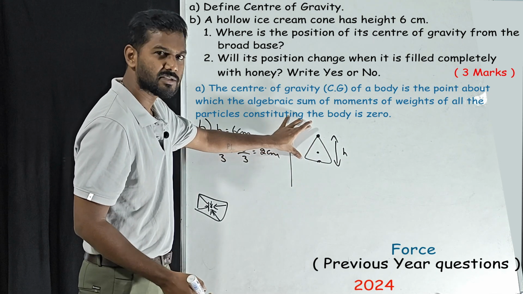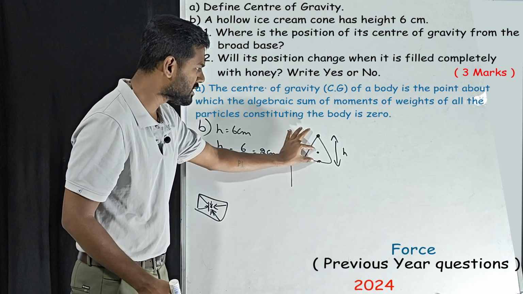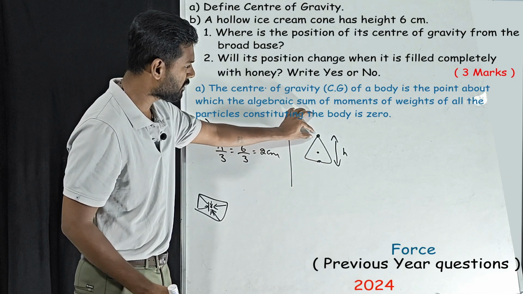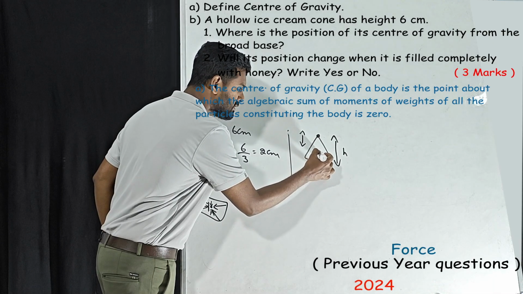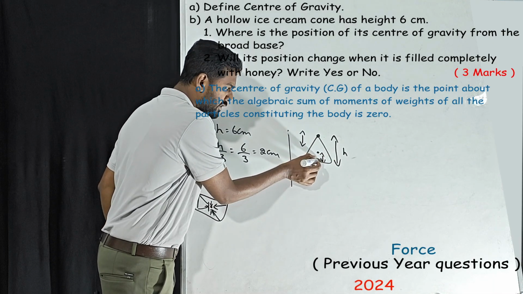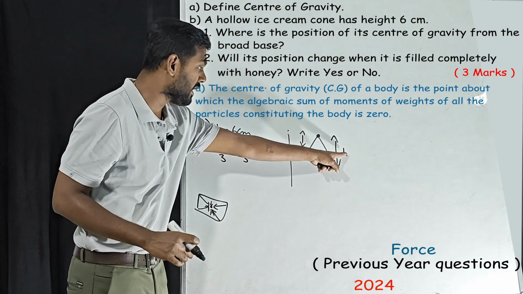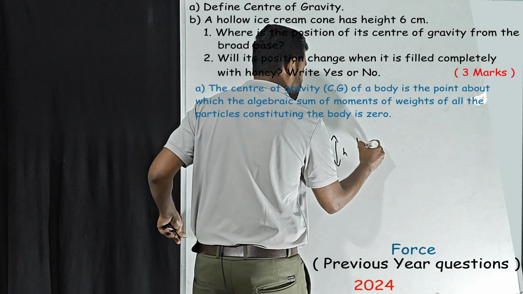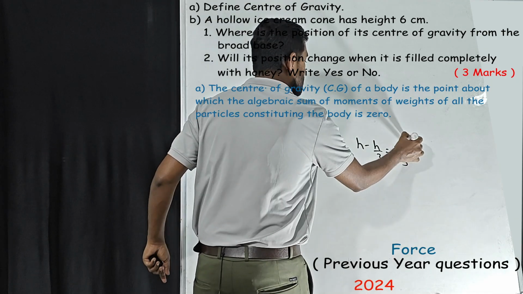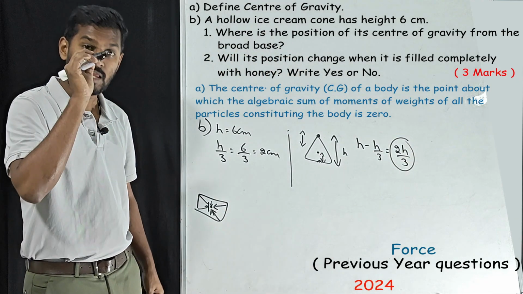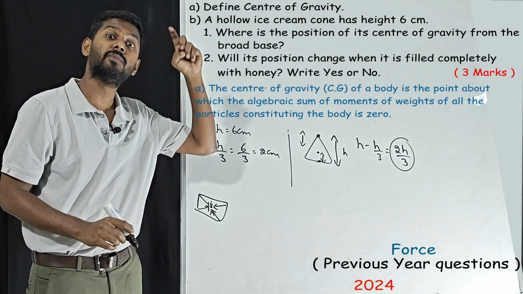See, the complete height is h. For a hollow cone, the center of gravity from the base is h by 3. If we want it from the vertex, h by 3 is only this much, so we take h minus h by 3, which is 2h by 3. So this is the formula for the same hollow cone if they ask for the center of gravity position from the vertex.